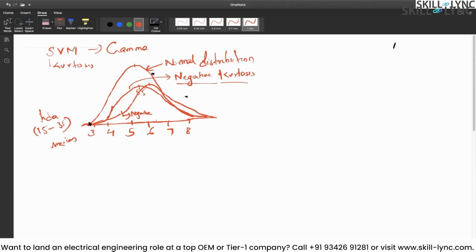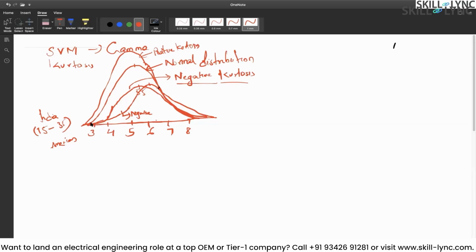Now let's take an example where we have very few people even in the vicinity of the mean. Let's take some country where there are very few people in the vicinity of the mean. So for us the mean is somewhere around 5 to 6, right? If I'm taking a salary distribution for that, now if I notice, this would be called positive kurtosis. Now there are different examples which we can always take here.